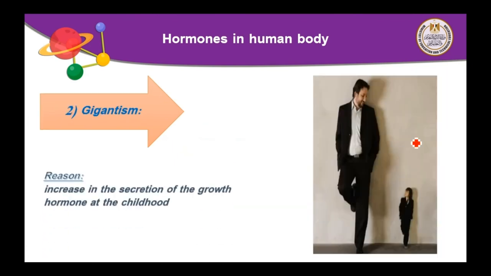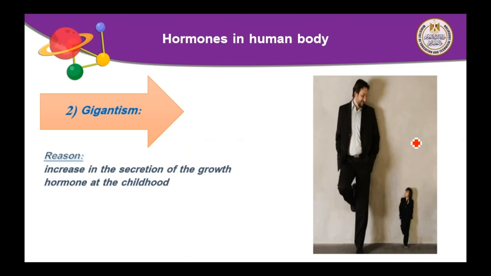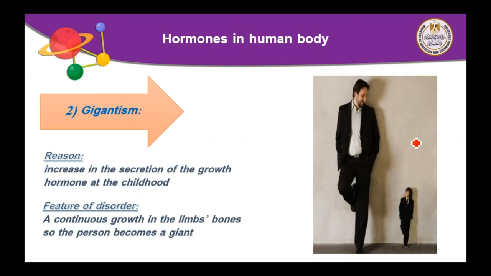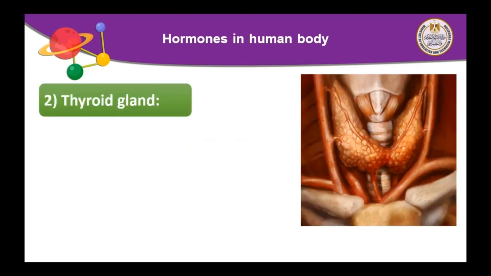Gigantism. What is the meaning of it? Gigantism means the height of the person is more than 2 meters. What is the reason for gigantism? Increase in the secretion of growth hormone at childhood. Increasing the secretion causes gigantism, and the person has continuous growth in the limb bones, so the person becomes a giant. Giant is the description of the person who suffers from an increased amount of growth hormone secretion.